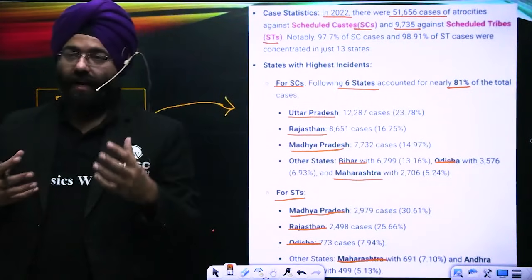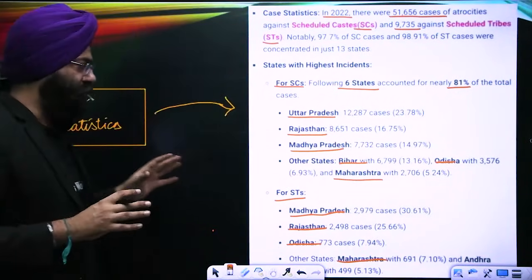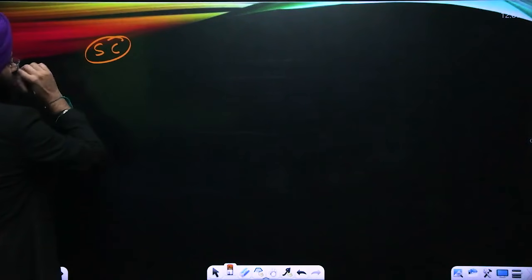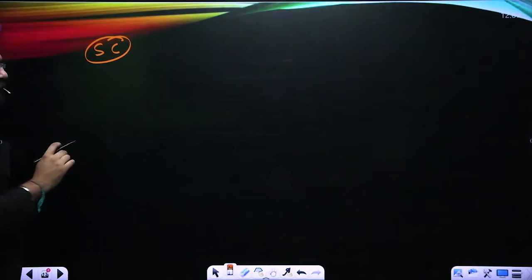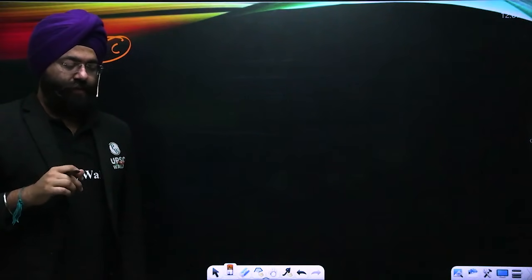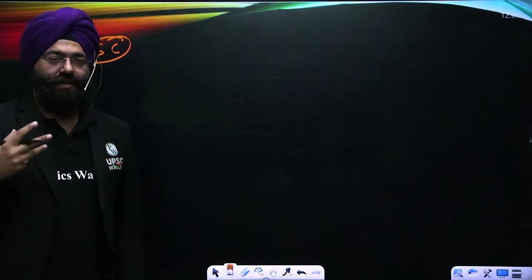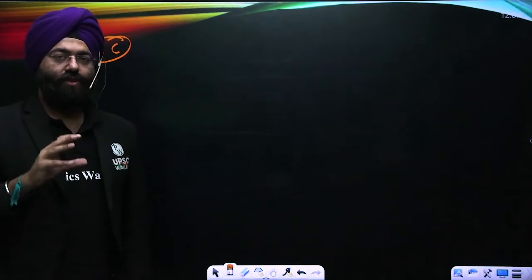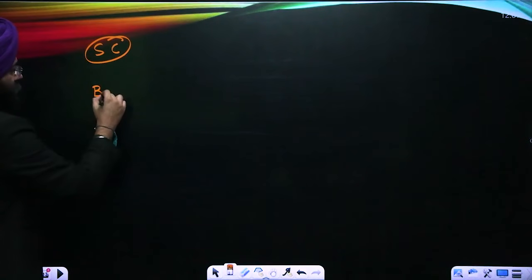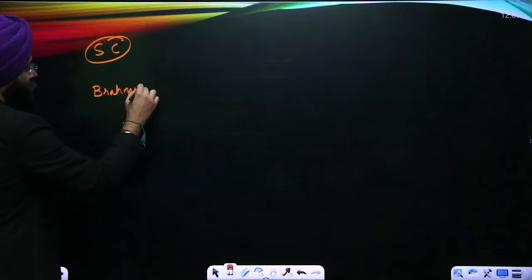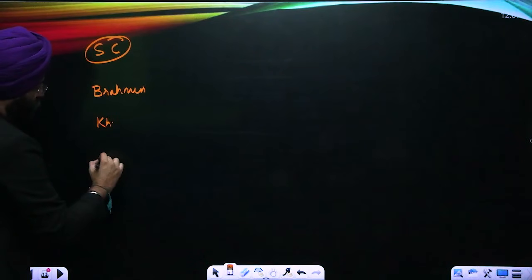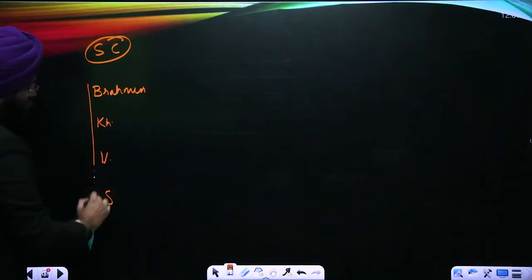Now, if someone asks what is a scheduled caste and scheduled tribe, then please remember that scheduled castes are those people, according to even the judgment that was given by the Madras High Court while giving the concept of untouchability. If you see the Indian social structure hierarchy, you will see there are Varnas: Brahmins, then the Kshatriyas, then the Vaishyas, and then the Shudras.